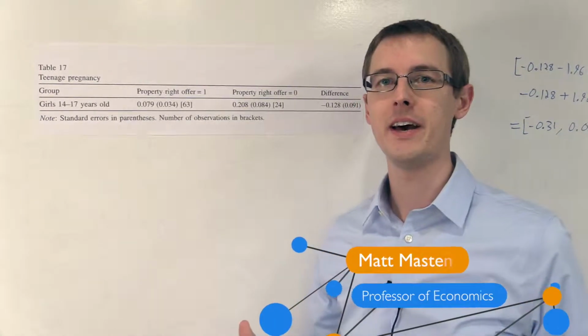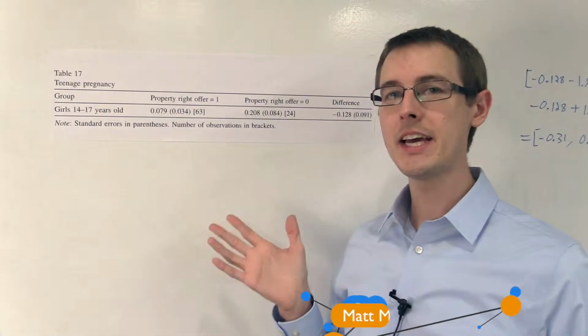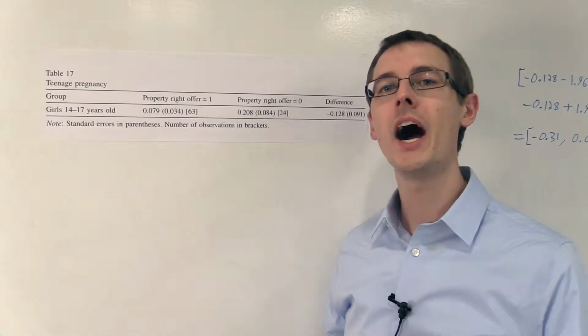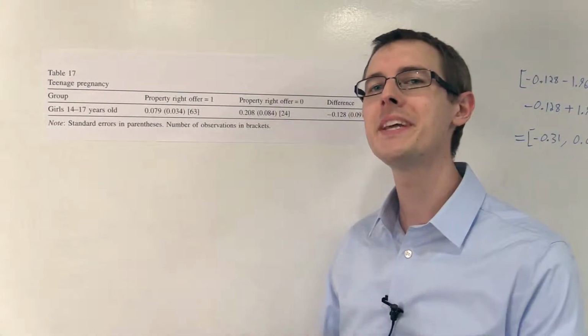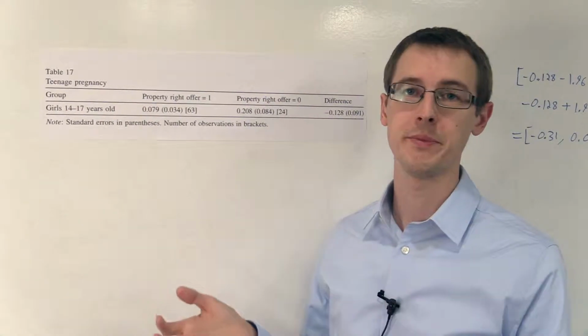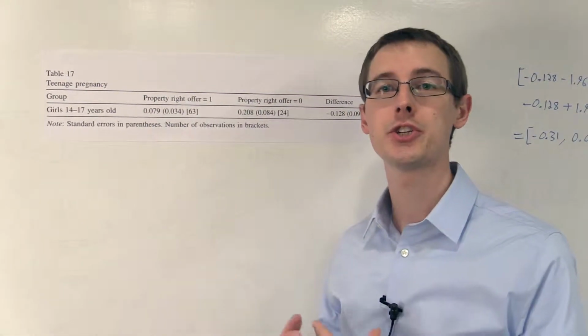Next, we're going to look at the effect of having property rights on teenage pregnancy. Now, in this example, there was non-compliance with treatment assignment, meaning that some households had the option of getting property rights, but they didn't actually get the titles to the land because they didn't fill out the paperwork or something like that. So, what we're going to do to deal with this problem is do an intention to treat analysis